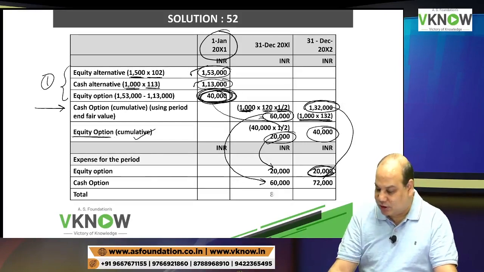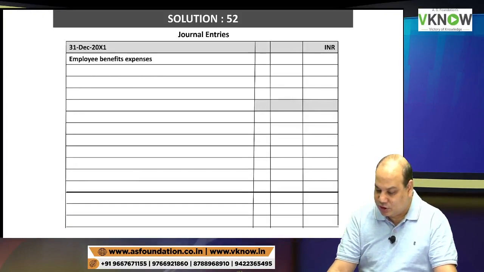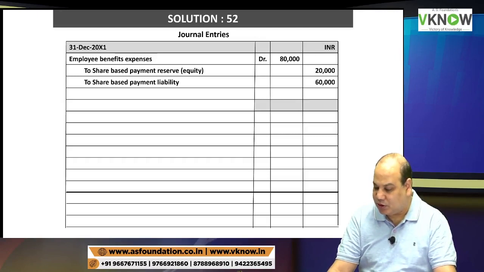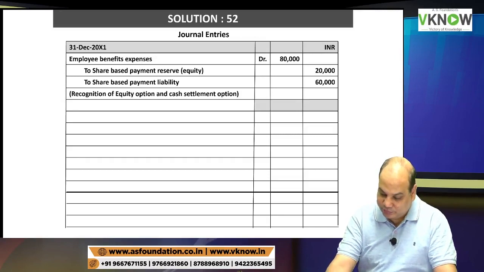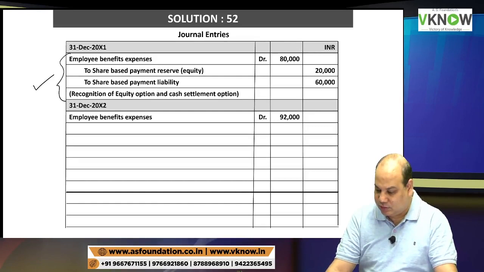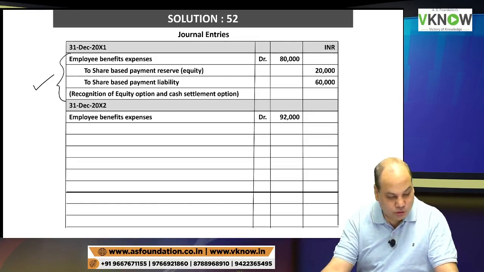And now the journal entries. The journal entry will be employee benefit expense. First year is 20 plus 60, 80,000, to SBP reserve 20, to SBP liability 60. Is it right? If it is right, tick mark. Next year. And in your book, write here P&L account.